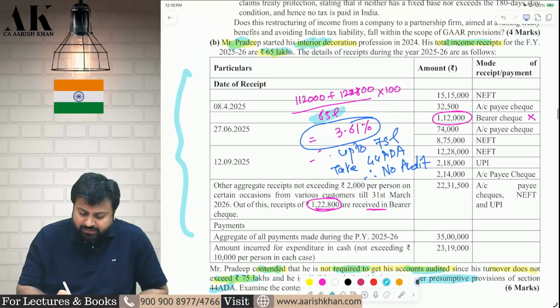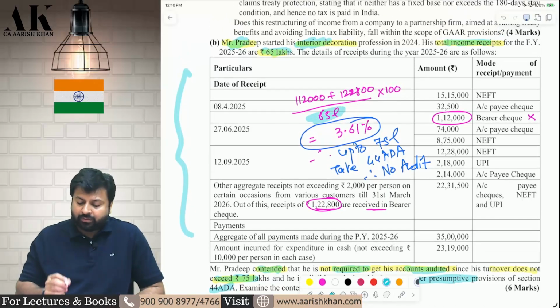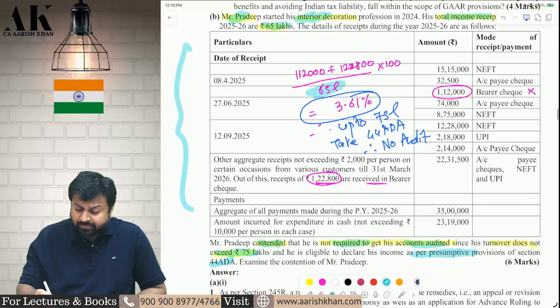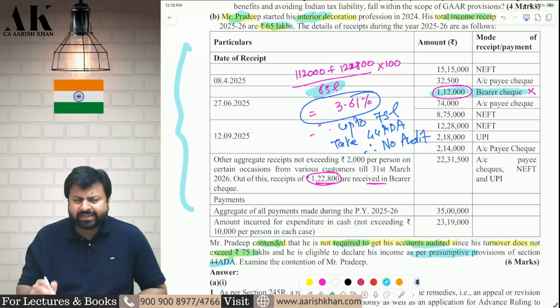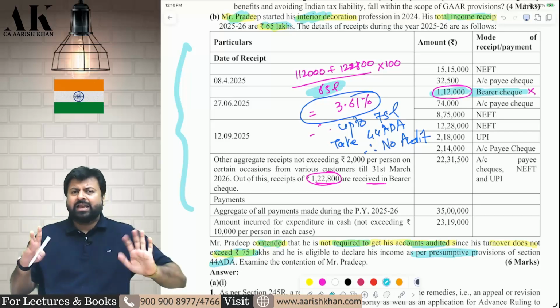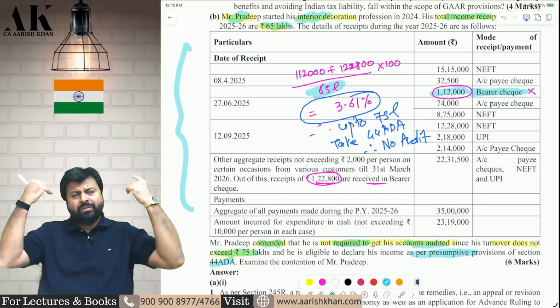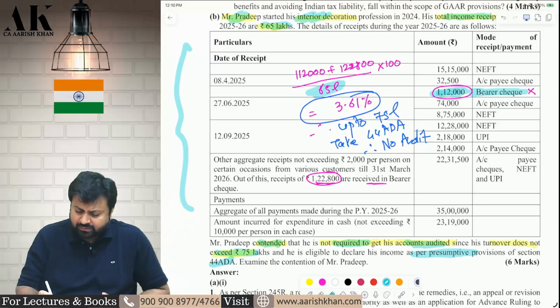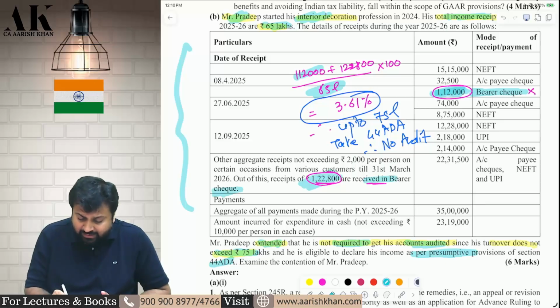See, the total receipts of Pradeep is 65 lakhs. That I will take in the denominator. Now I will check how much is cash receipt. I will get two cash receipts in this entire statement. One is this one. This bearer cheque is also considered as cash receipt. Yes, and a cheque which is not an account payee cheque will be considered as a cash receipt only. So this bearer cheque will be considered as cash receipt. And here also see 1,22,800 is received in bearer cheque. That is also cash receipt.